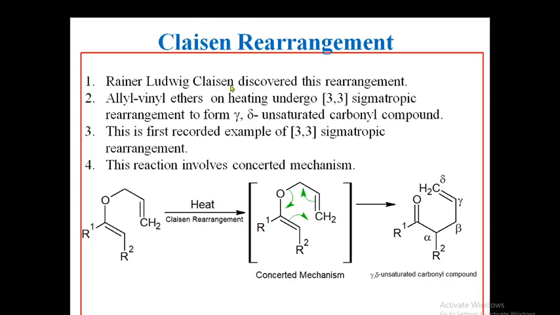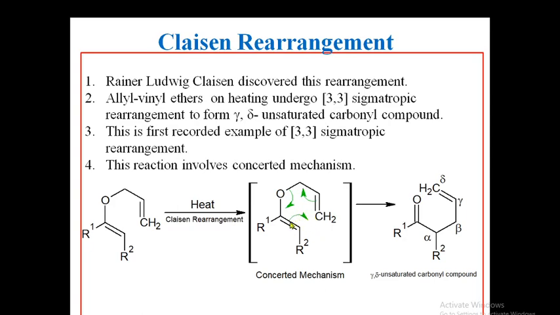One more important thing about this: it's the first recorded example of a 3,3 sigmatropic rearrangement. It involves a concerted mechanism. So let's see how the reaction goes. If you see here, this is the allyl vinyl ether. This is the vinyl group and this is the allyl group. On heating, it will undergo Claisen rearrangement, just like a 3,3 sigmatropic rearrangement.